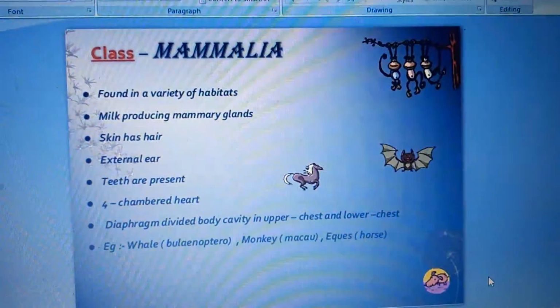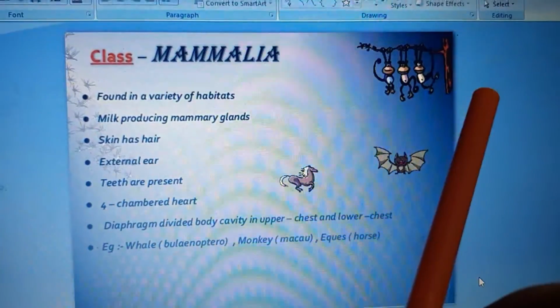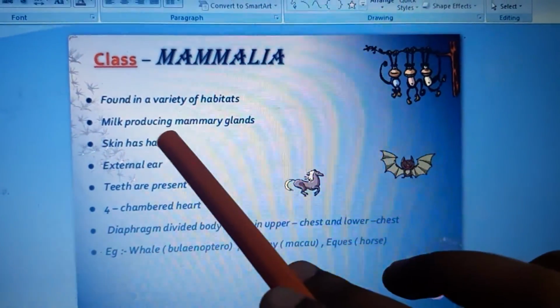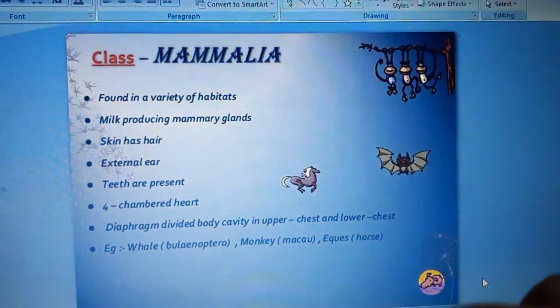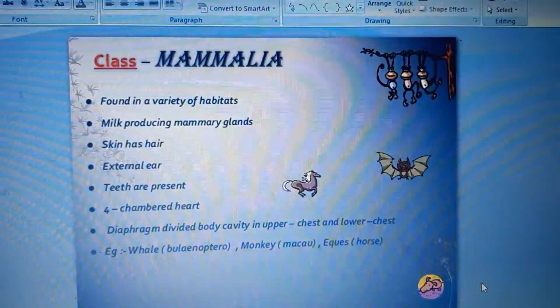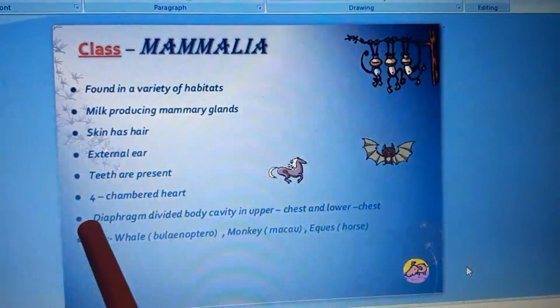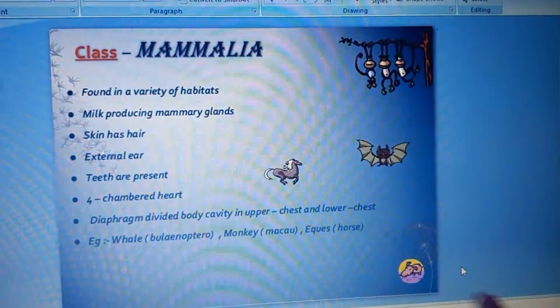The last class we are having is Mammalia. They are found in a variety of habitats. Human beings belong to this class. They produce milk through mammary glands. Skin has hair. External ear is present. Teeth are present, and the heart is 4-chambered. Diaphragm divides the body cavity into upper chest and the lower abdomen.